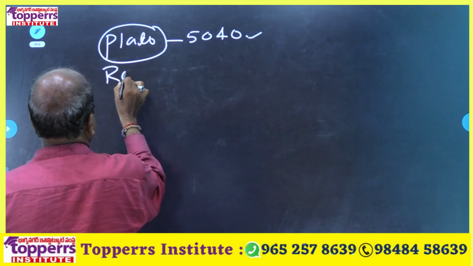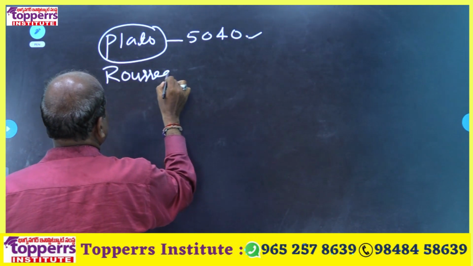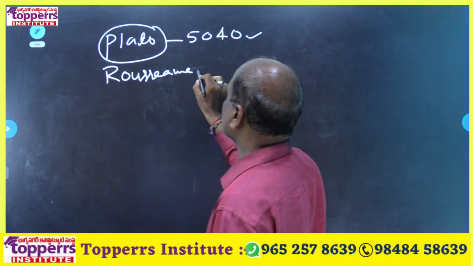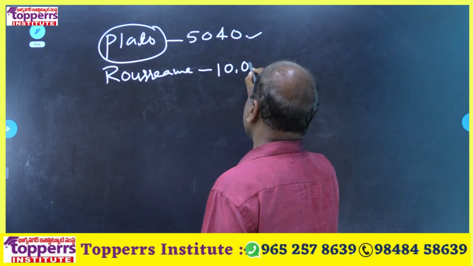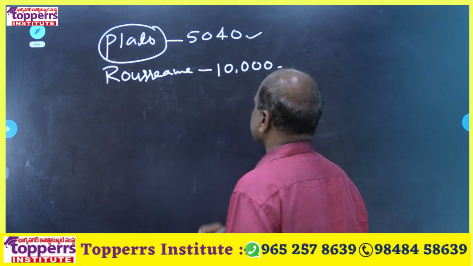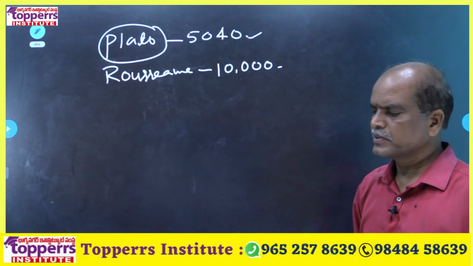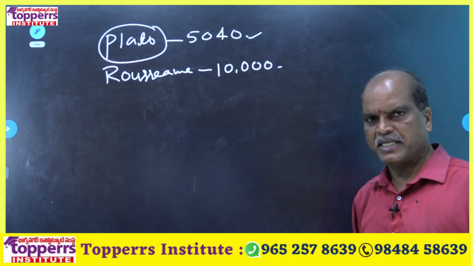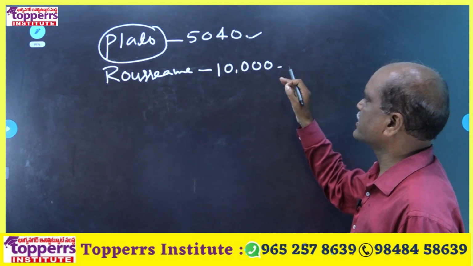Next one, Rousseau. According to Rousseau, an ideal population of state is 10,000.